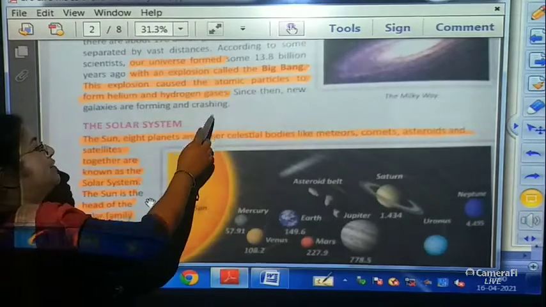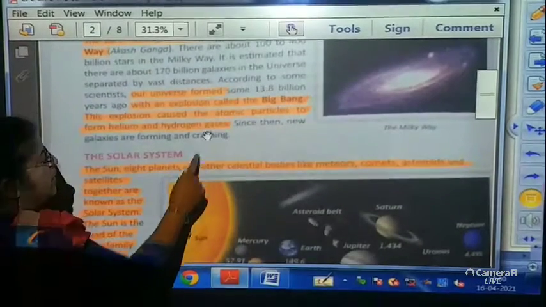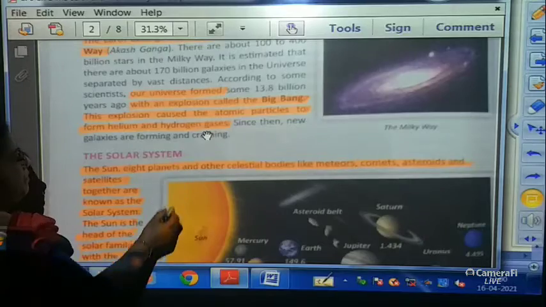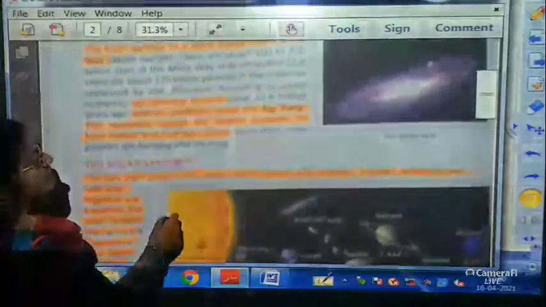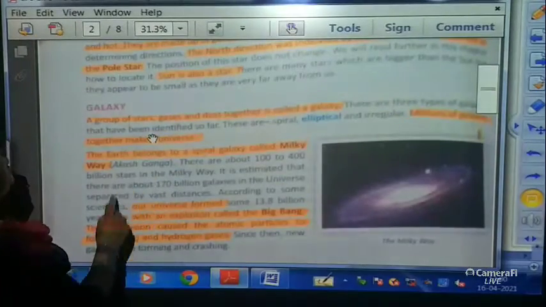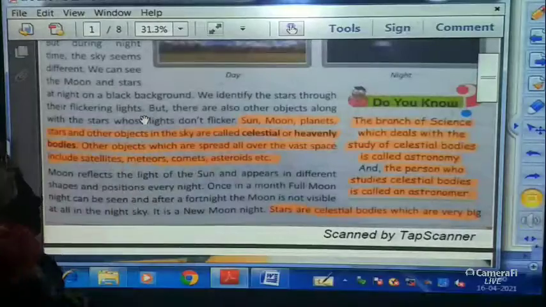Sorry children, we will do the next part in the other classes. In the next classes we will be doing the solar system and the rest. Today we have learned till here. Let us keep it till here. It is the galaxy we have learned and about the celestial bodies.